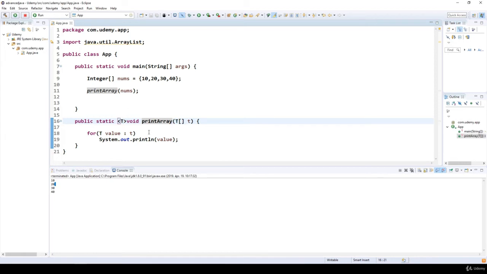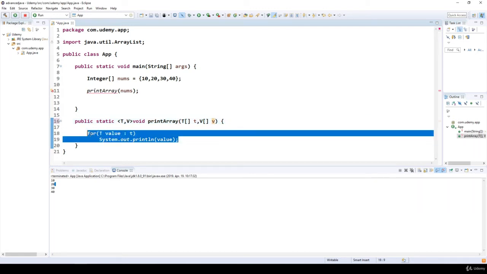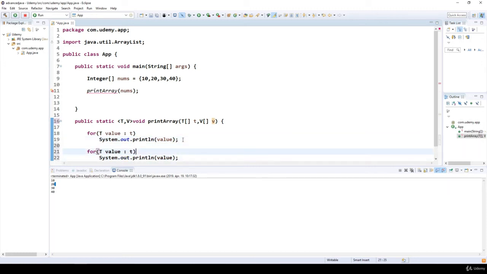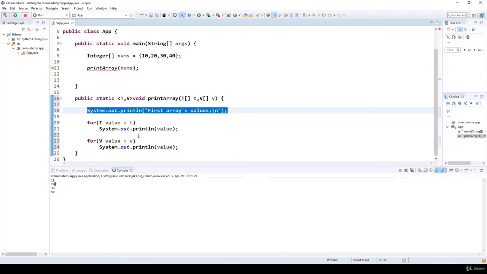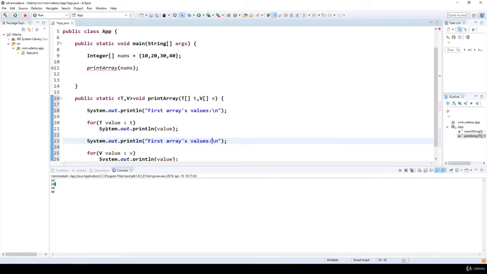Of course, we can use multiple generic types. So in this case, we have T and V, and here we have two one-dimensional arrays. So we print out the values for the first array, and then we are going to iterate through as far as the second array is concerned, and we print out the values accordingly. So just for demonstration purposes, first array's values and the new line character, and then we use the same here. So this is the